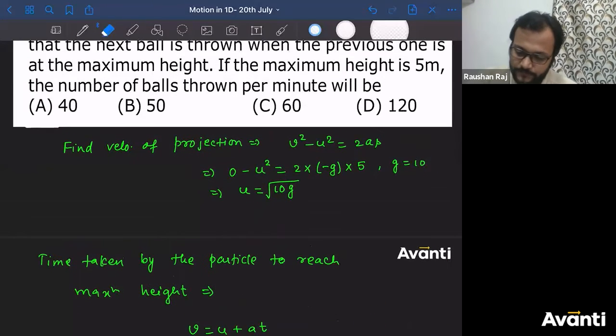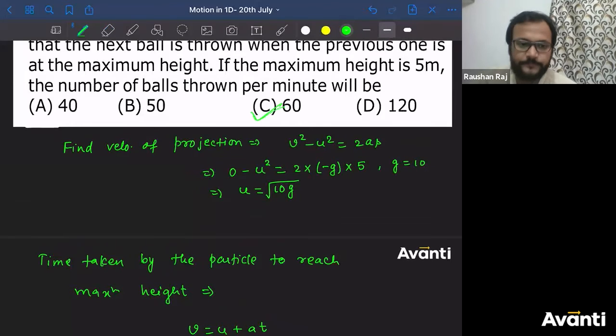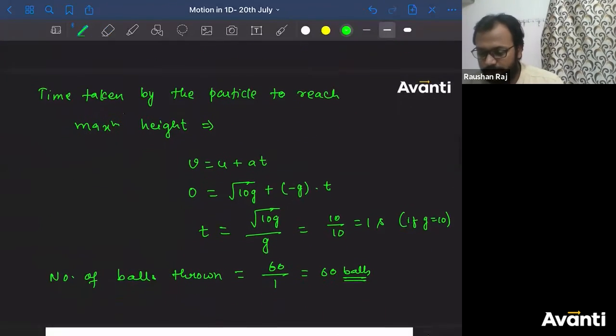Option C. ठीक है? बहुत बढ़िया. Now let us move on to the next question.